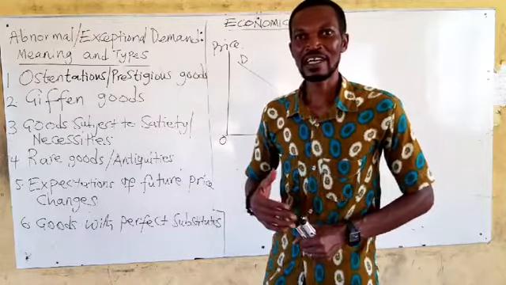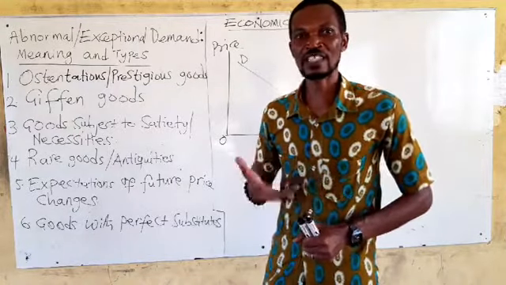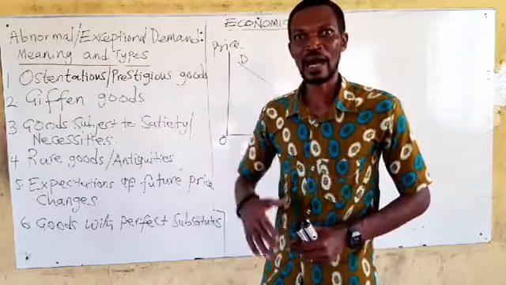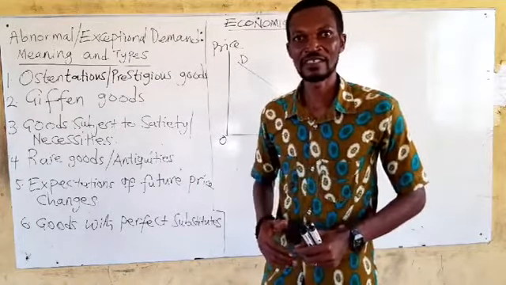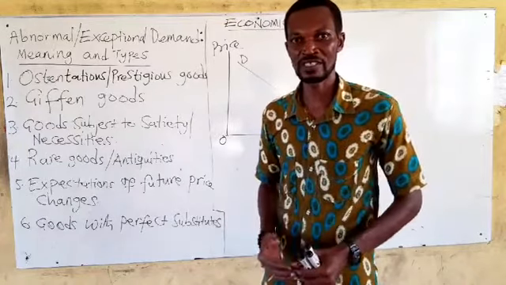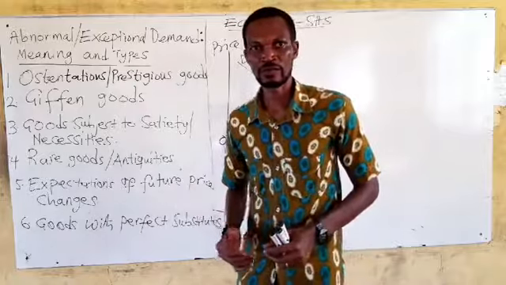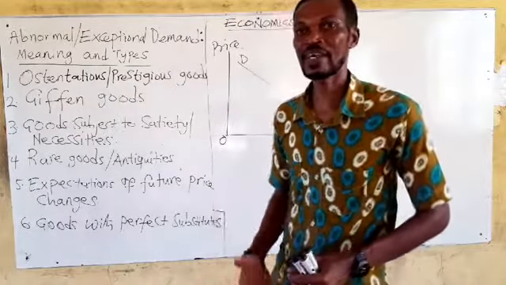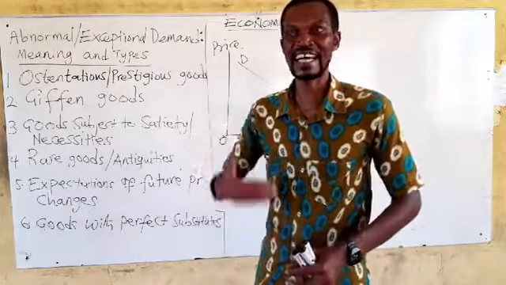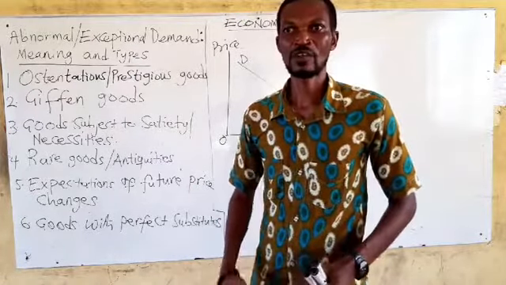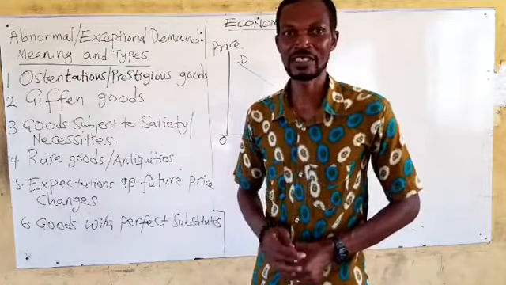People that view themselves as people of higher class, wealthy, they belong to the upper class of the society, they buy such commodities. It's normally out of the reach of the poor. The poor will not like to buy such commodities because they cannot afford them.